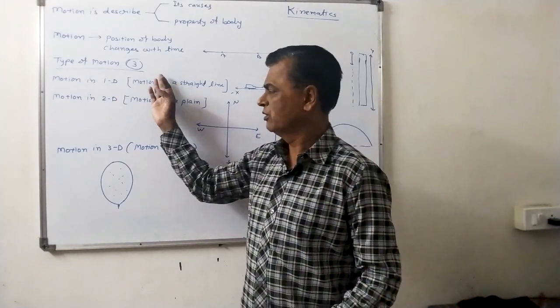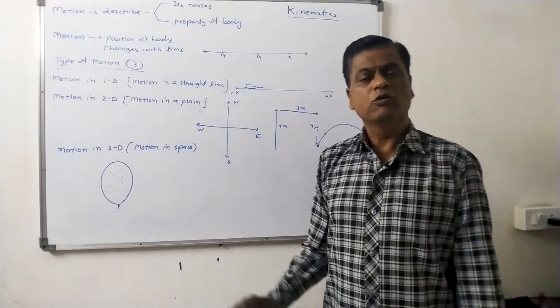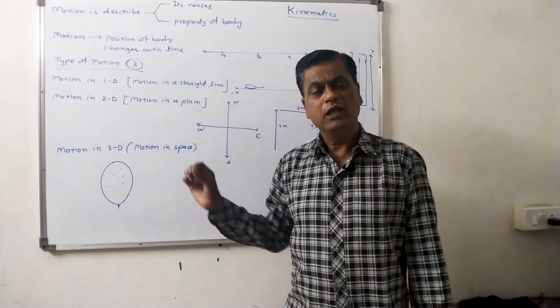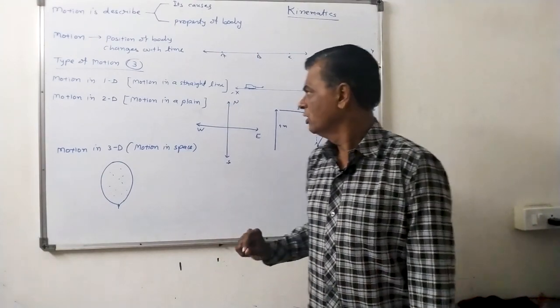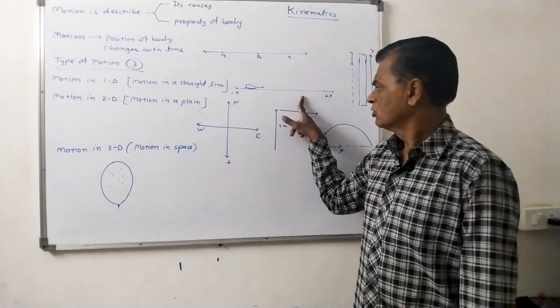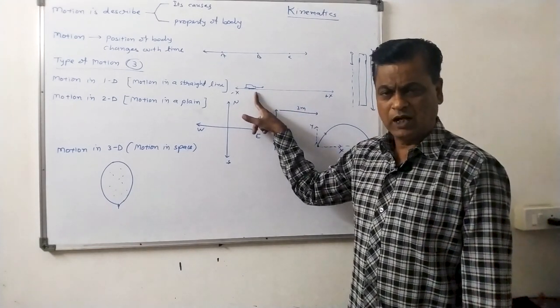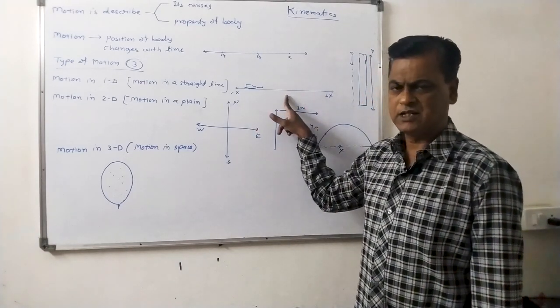Now, types of motion. There are three types of motion. Motion in one dimension. It is also known as motion in a straight line. In physics, it is also called rectilinear motion. For example, a car is moving on a straight road. So the path of the moving car is taken as a horizontal line, say the x-axis.